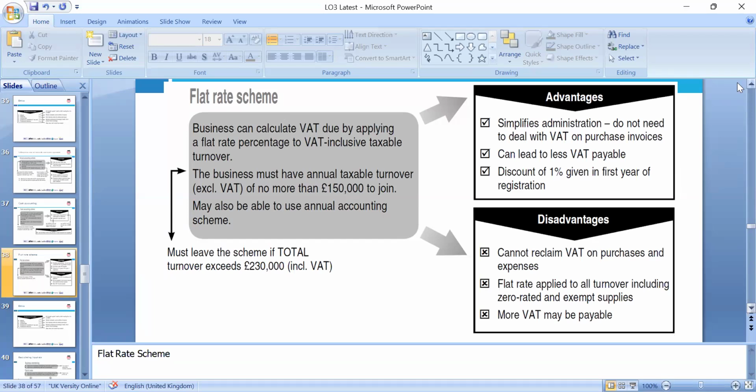A 1% discount is given in the first year of registration on the flat rate, and VAT cannot be reclaimed on purchases and expenses. The flat rate applies to the turnover, including zero-rated and exempt supplies as well, and more VAT must be paid.